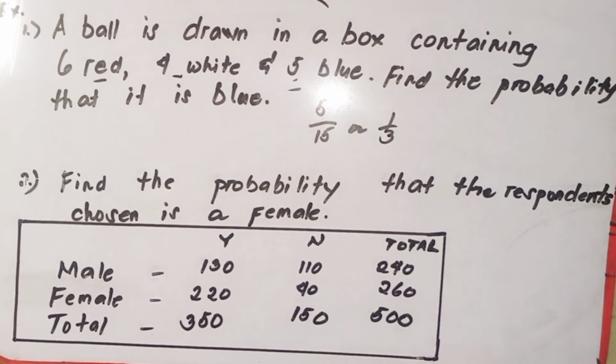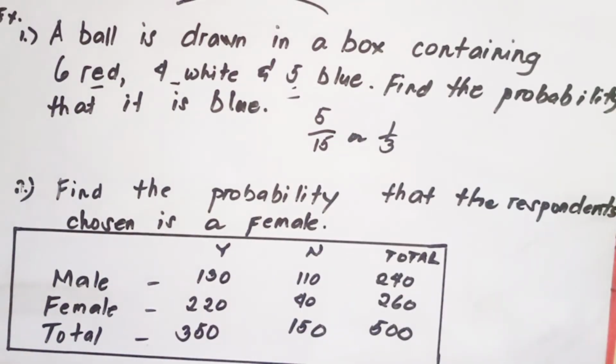O, diba? Ang dali lang. Alright, so let's have another example. So, kung minsan may ma-encounter tayo ng mga example ng probability na nakatable na, like what we have here in example number 2. So, find the probability that the respondent chosen is a female. So, yung scenario dito is that may isang survey daw na there are male and female.